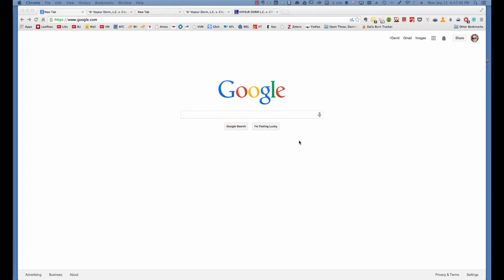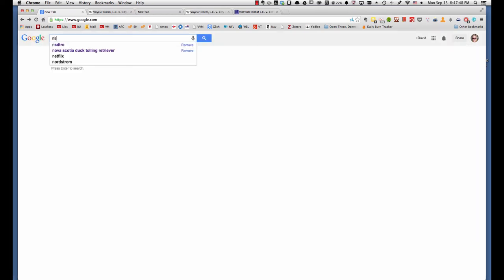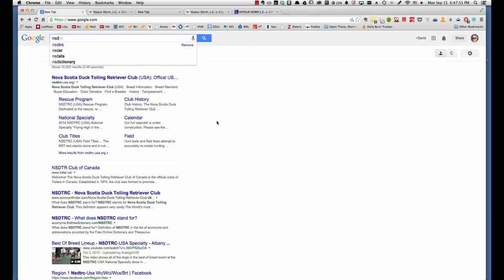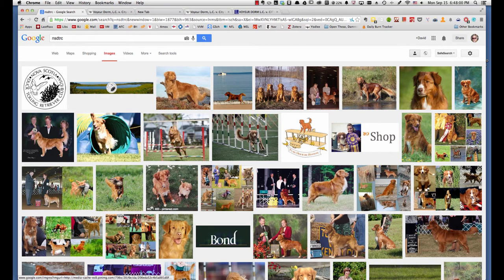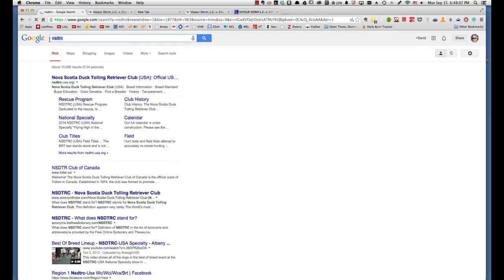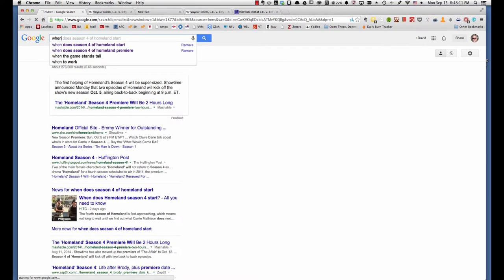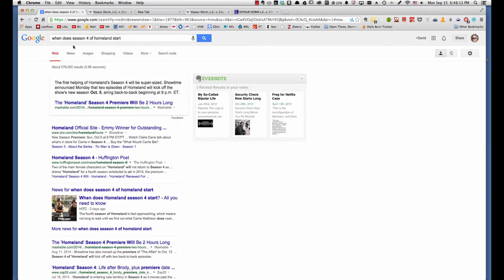Google is great. I use it for all sorts of important research, like finding pictures of my dog's breed, Nova Scotia duck-tolling retrievers. Click on images, and this is the type of dog I have. I used to have two. Fortunately, now I only have one. I use it for important intellectual questions. Let me see. Homeland starts on October 5th.